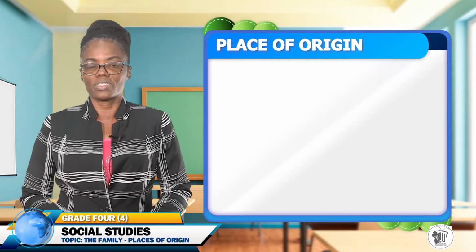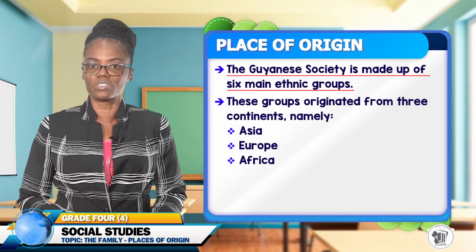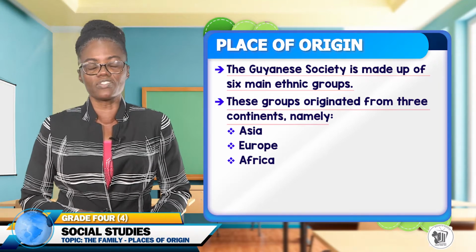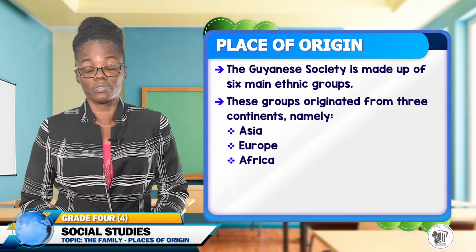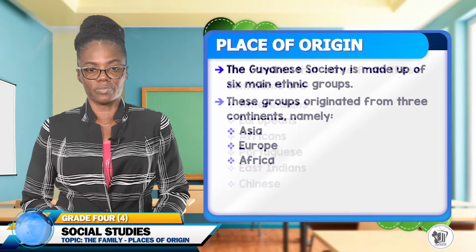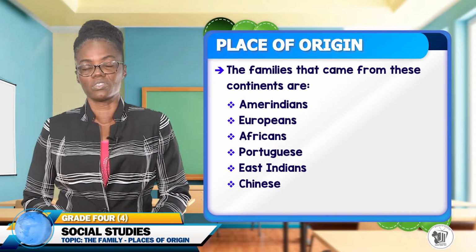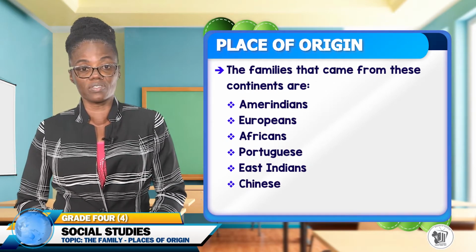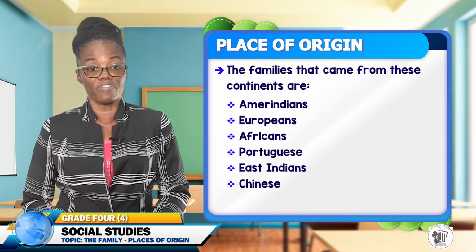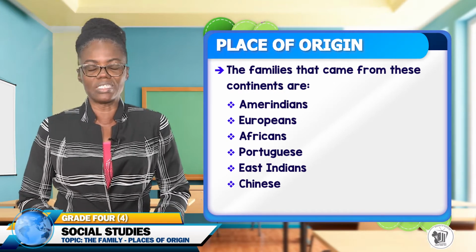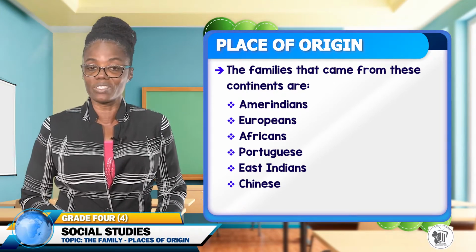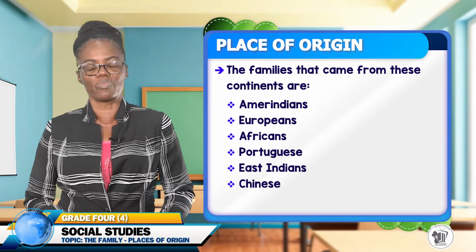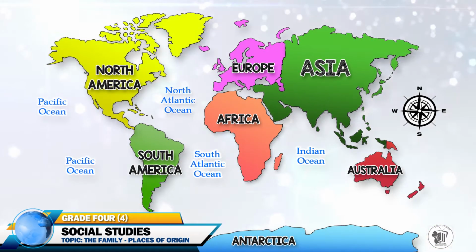So let's get going. Places of origin. The Guyanese society is made up of 6 main ethnic groups. These groups originated from 3 continents, namely Asia, Europe, and Africa. The families that came from these continents are the Amerindians, the Europeans, the Africans, the Portuguese, the East Indians, and the Chinese. I am sure, boys and girls, you are able to list the families that came from the continents of the world. Now let's look at this map.